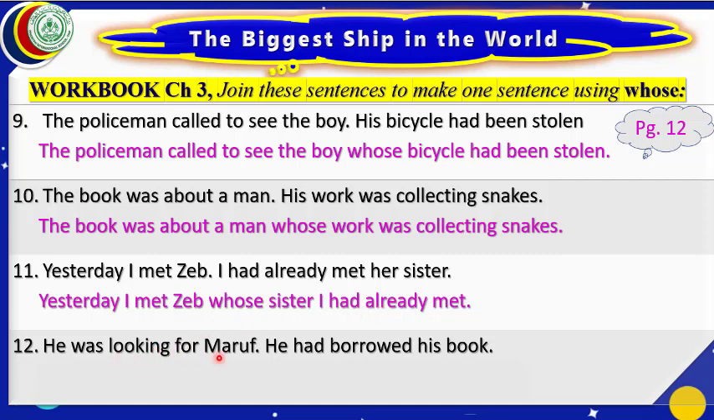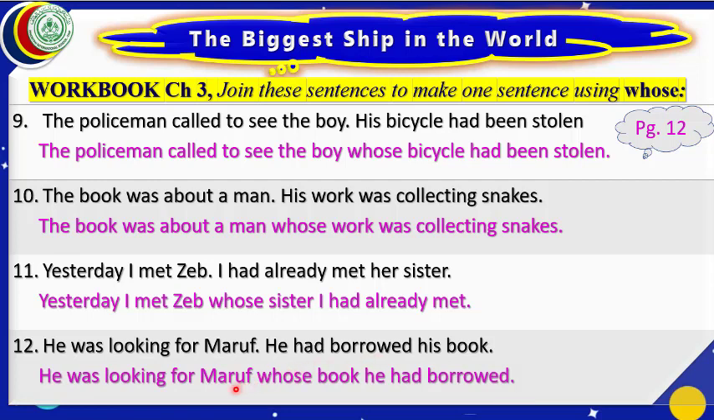He was looking for Maruf. He had borrowed his book. It will become, he was looking for Maruf, whose book he had borrowed. Dear students, this part is also worth noting that it is a little different from the previous ones. In fact, these last 2 sentences are of the same type, and this type is a little different from the first 10 sentences. Let us look here once again.